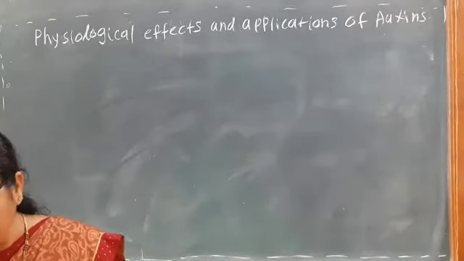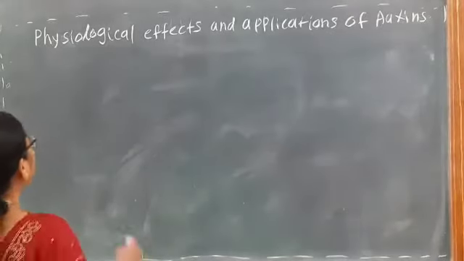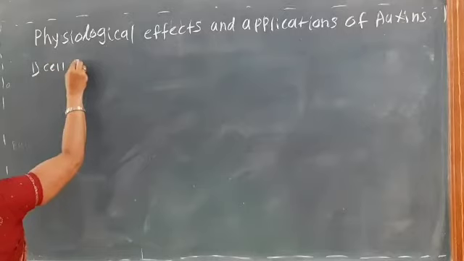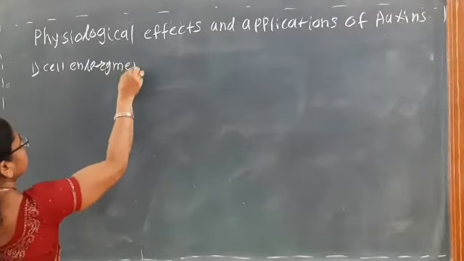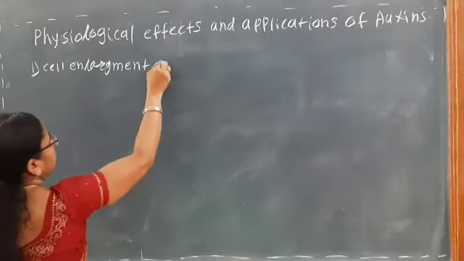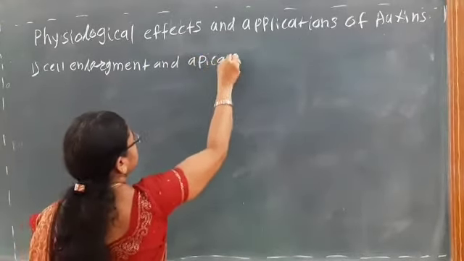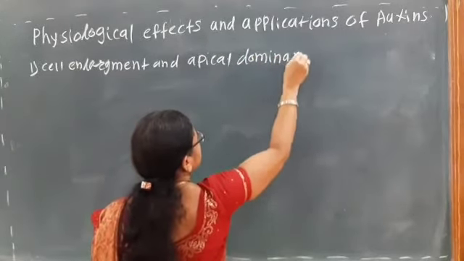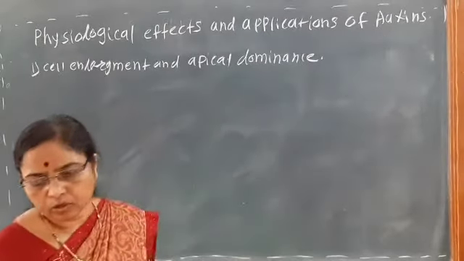Okay, so the first application is cell enlargement and apical dominance.